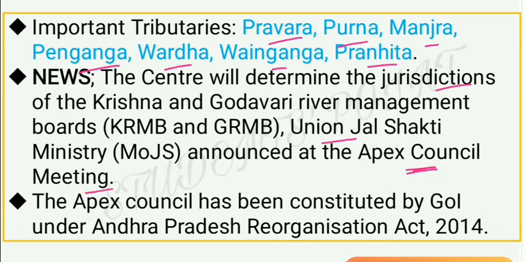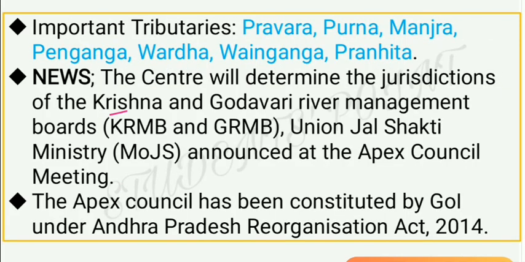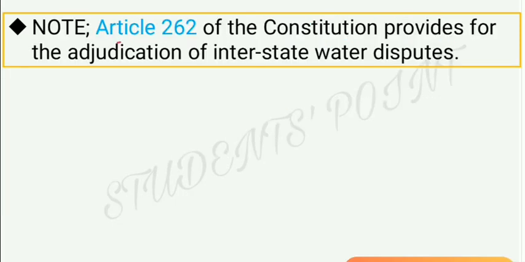What was this Apex Council? This Apex Council was created and constituted by Government of India under Andhra Pradesh Reorganization Act 2014 to decide on the mandate of Krishna and Godavari river management boards. And please note that Article 262 of the Constitution provides for the adjudication of interstate water disputes. So this article is very important, Article 262.